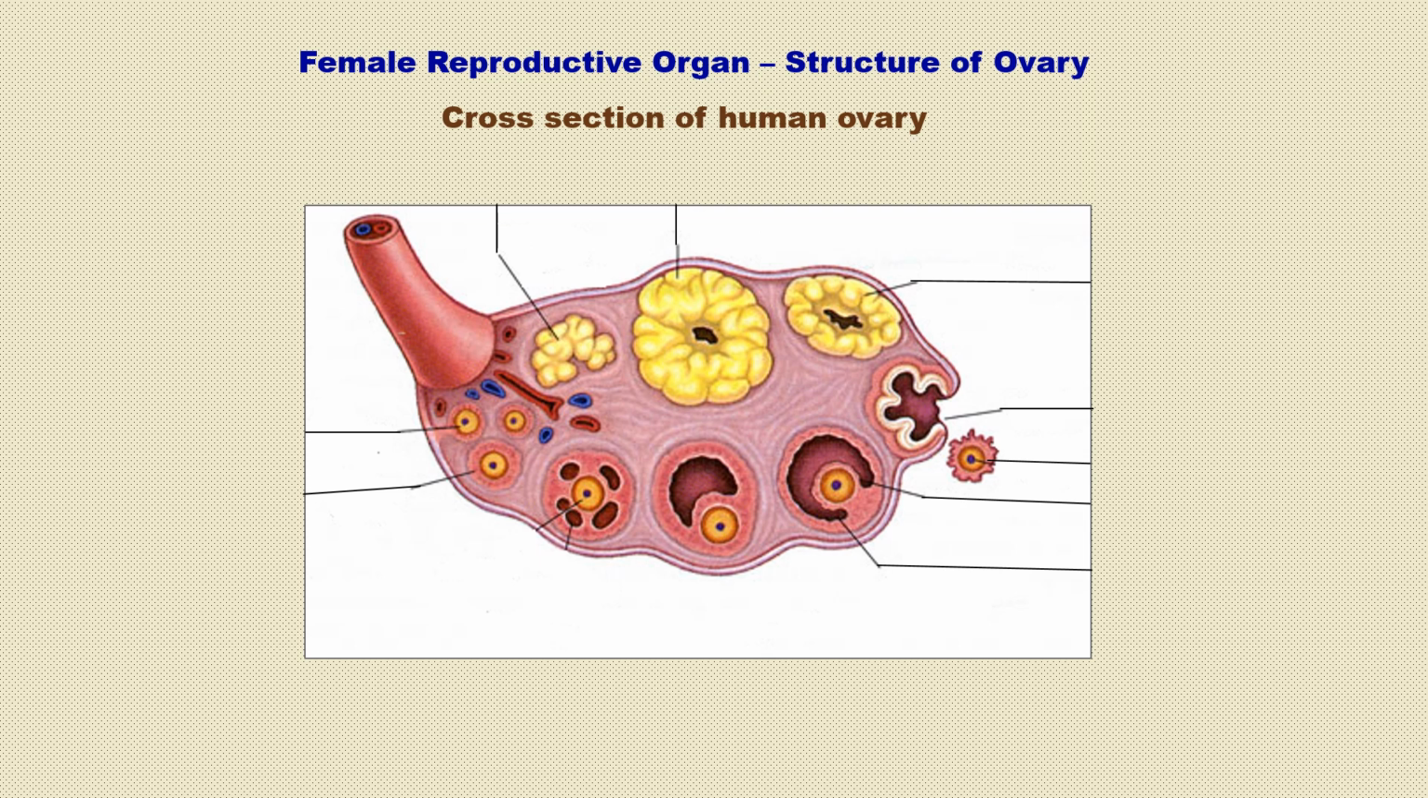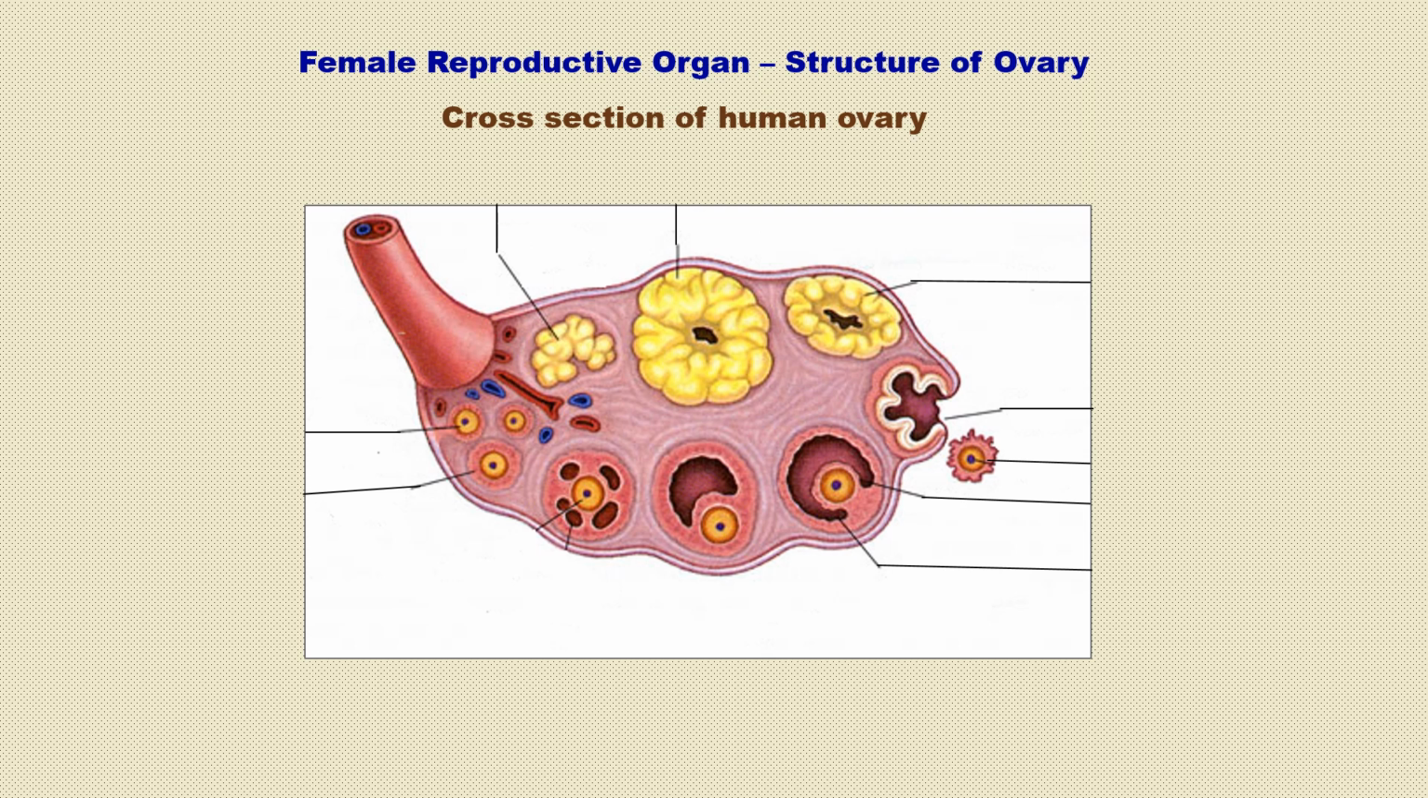Each ovary is a compact structure consisting of an outer cortex and inner medulla. The cortex is composed of a network of connective tissue called stroma, lined by the germinal epithelium. The epithelial cells are called granulosa cells, surrounding each ovum in the ovary.